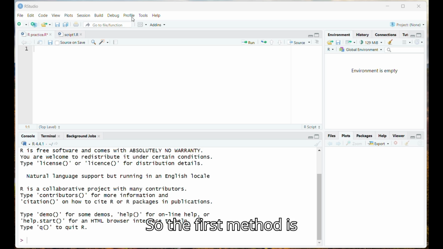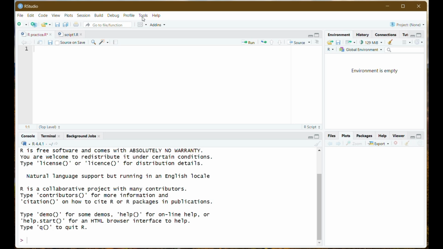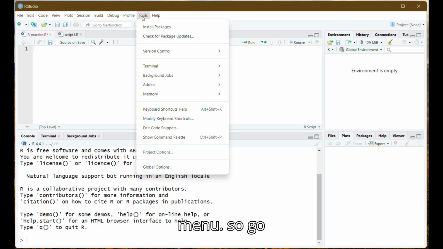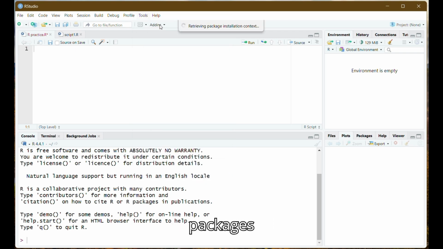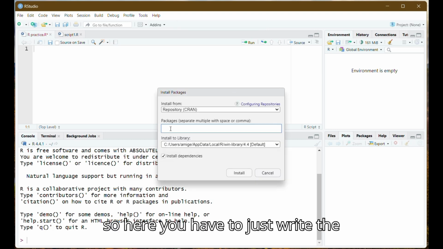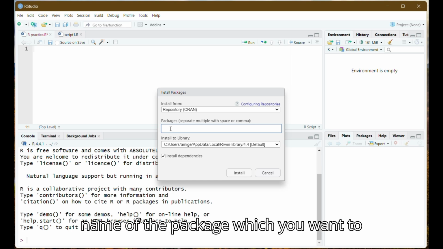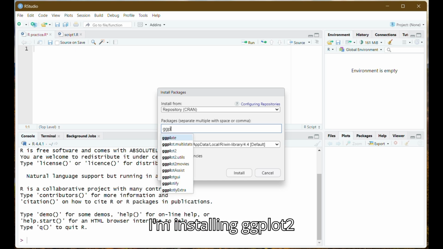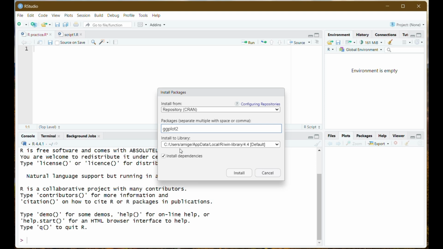So the first method is we can directly select from the given menu. So go to Tools, Install Packages. Here you just have to write the name of the package which you want to install. Let's say I am installing ggplot2.